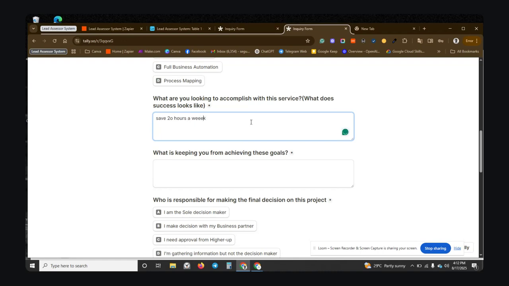right? And definitely just the same thing, not finding, let's say this time we just say trustworthy AI automation engineer, right? So I just use that. Now, this is where I'm going to disqualify myself. I'm going to say I am not the sole decision maker. I'm just doing this business with my business partner. So it's going to disqualify me based on that metric.